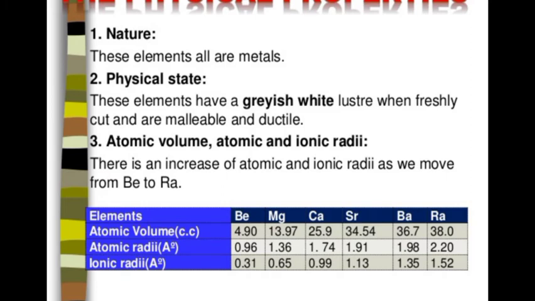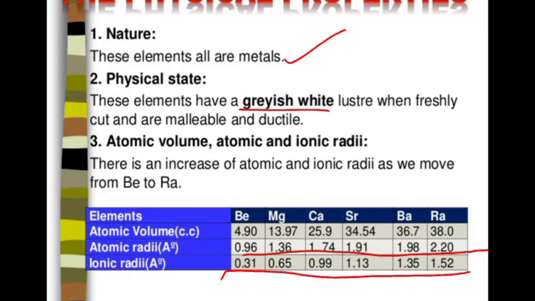And the physical properties. As we know, all alkaline earth metals are metals, and they exist in a grayish white color. And if you check the trend in atomic and ionic radii, as we move down the group, the atomic radii increases. Similar to this, ionic radii also increases.